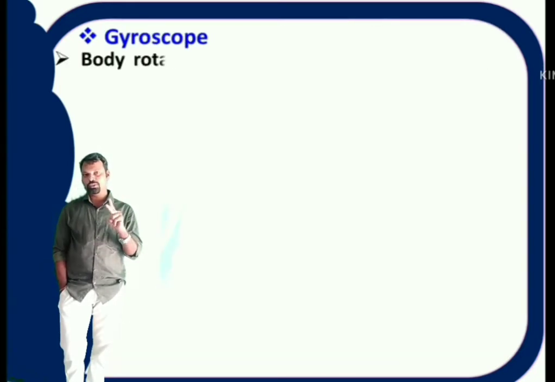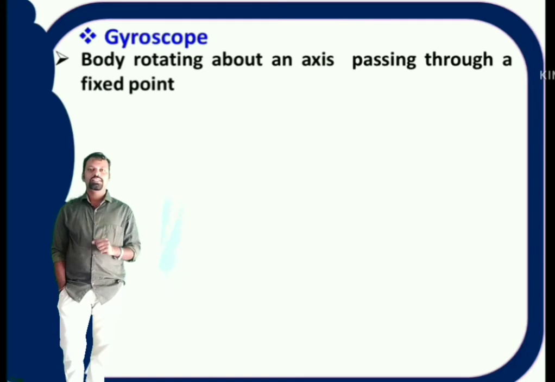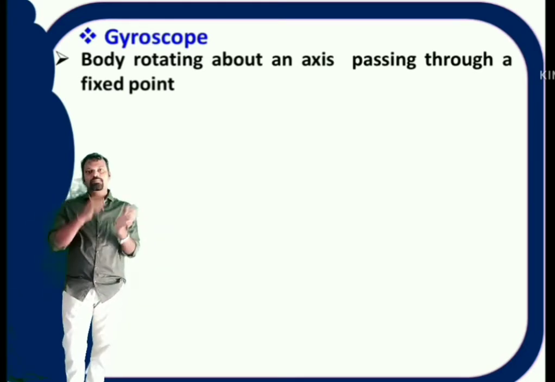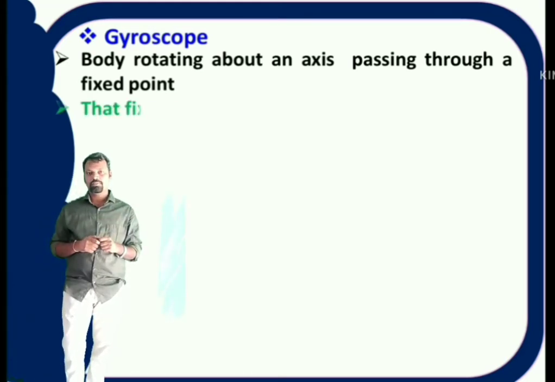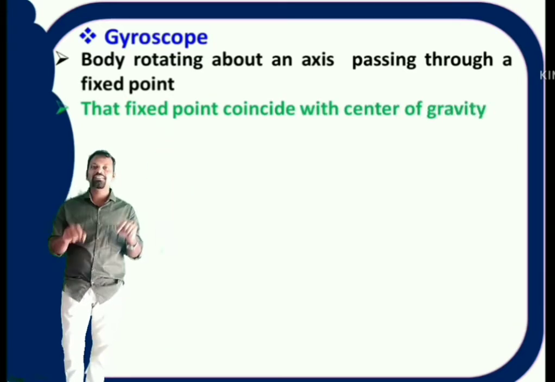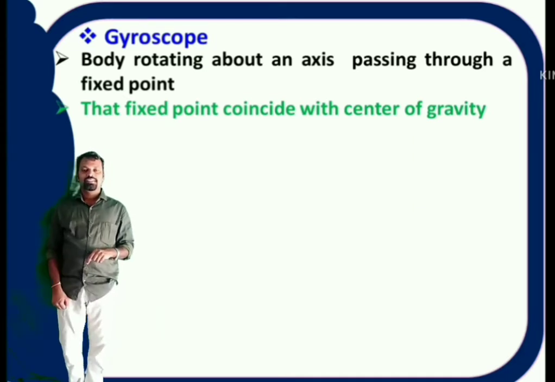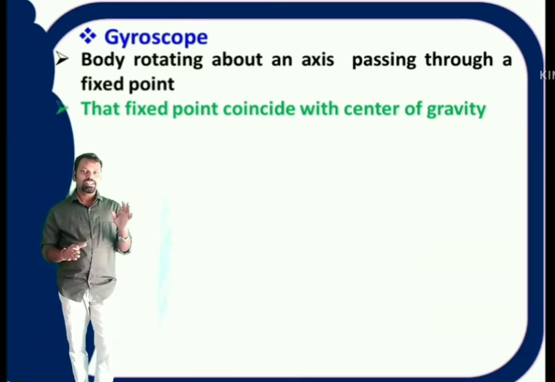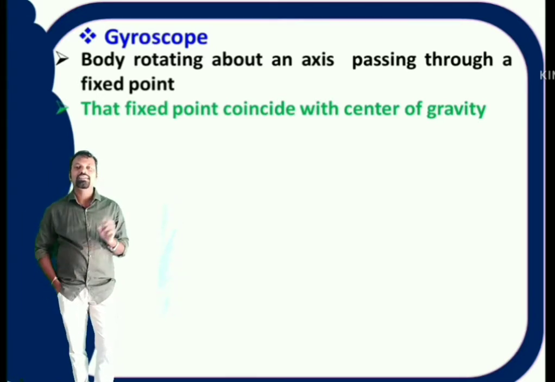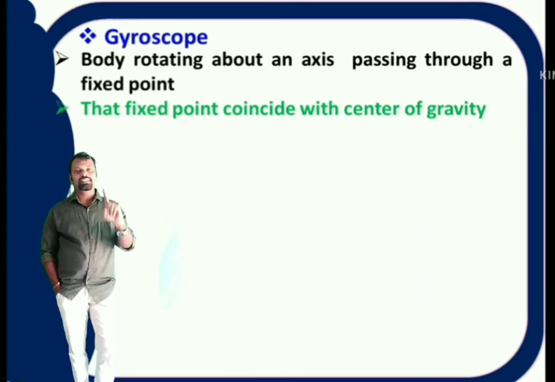2 important points you have to remember in case of gyroscope. One is, the body should rotate about an axis passing through a fixed point. That is the first point. Number 2 is, that fixed point should coincide with the center of gravity of the body. That means the point about which the body is rotating should coincide with the center of gravity. If these 2 points are satisfied, then that is known as gyroscope.